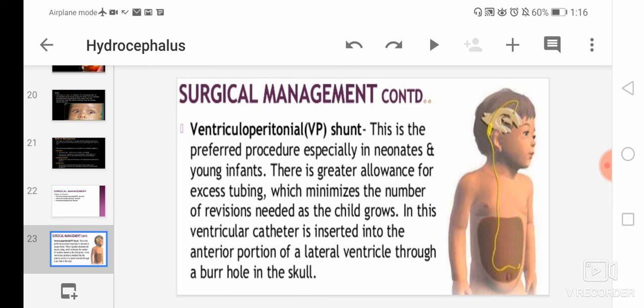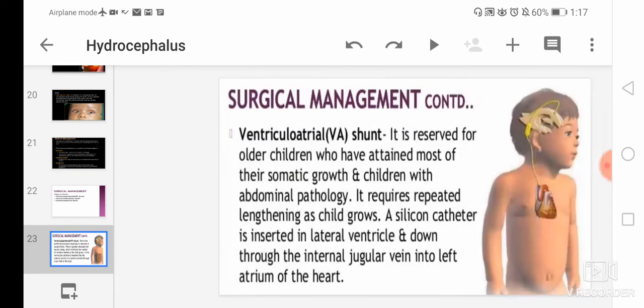You can also see in the picture tubing is there. So there is a greater allowance for the excess tubing that will minimize the number of revisions needed as a child grows. So that tubing is there from the head to the abdomen. That will drain the CSF and will lower the pressure and swelling in the brain. So that is known as ventriculoperitoneal shunt, that is VP shunt.